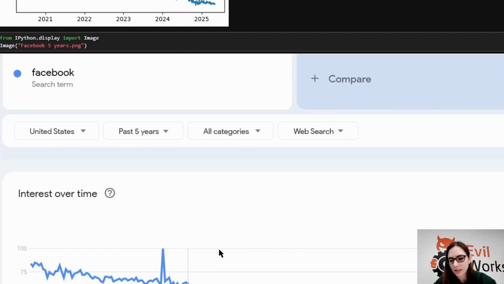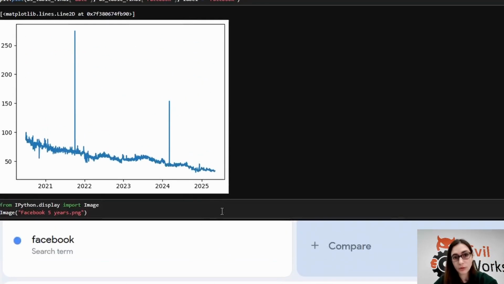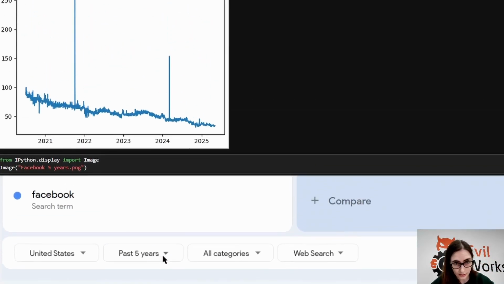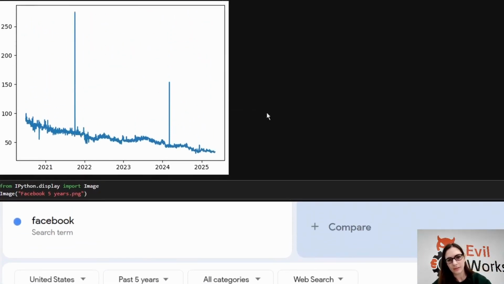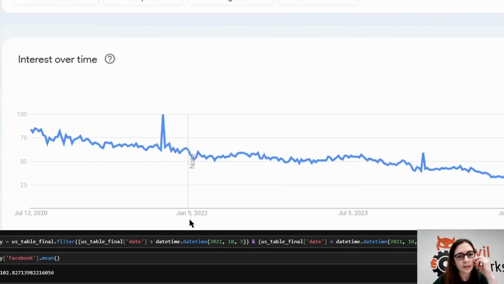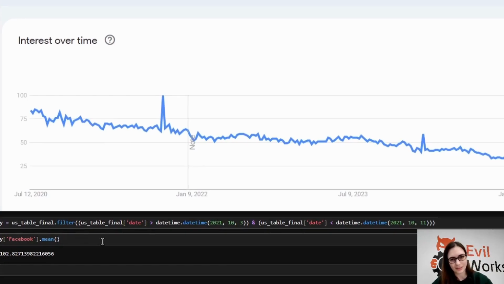But you might immediately say, hang on, the scale that you have, the size of your peak, is significantly higher than the size of the peak in the Google Trends data. And so you might think that your scaling factors have exaggerated the peak on that particular day, and therefore the data isn't very accurate. So remember that Google Trends averages everything to weekly. So if I took the weekly data that covers this particular time period and I average out that data, if I get something in the region of about 100-ish, then that tells me that my data is actually pretty accurate. We're in the right sort of magnitude. So I did that. I took this particular date and I took the average and I got 102.8.